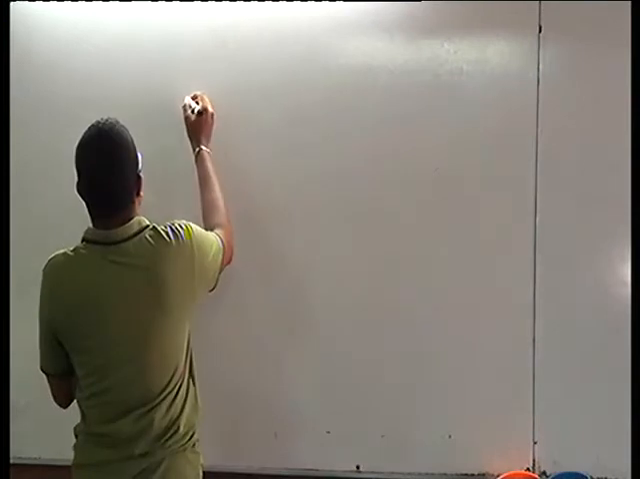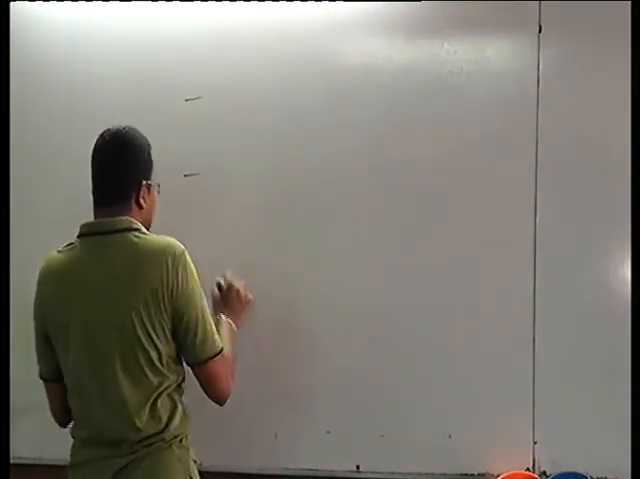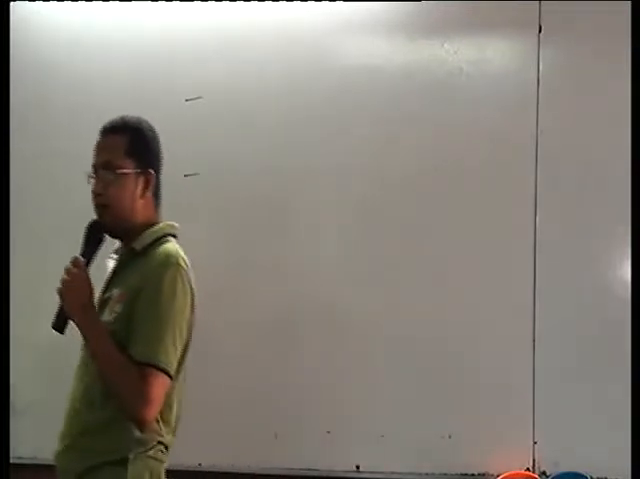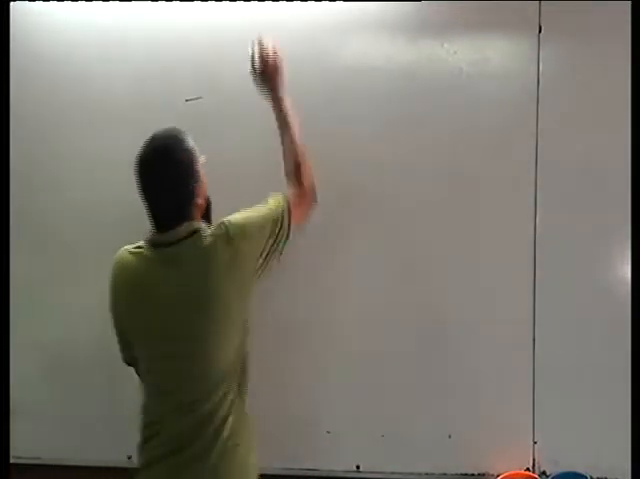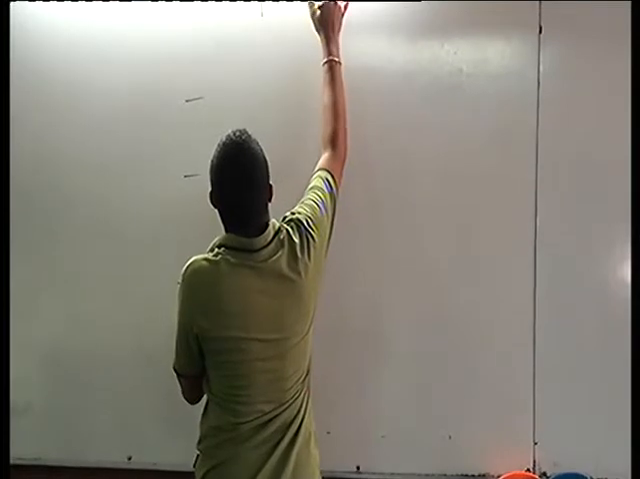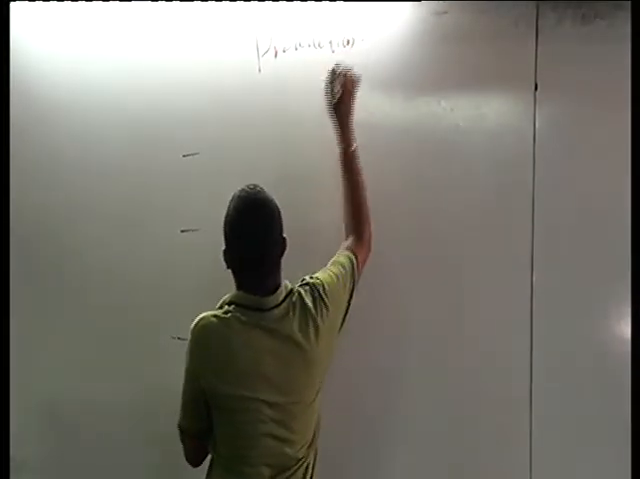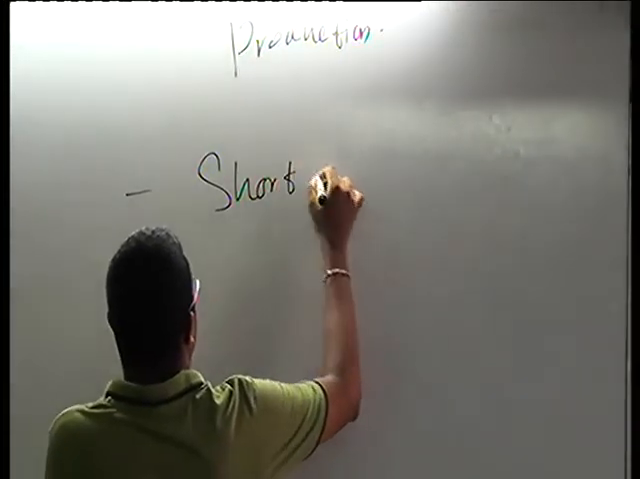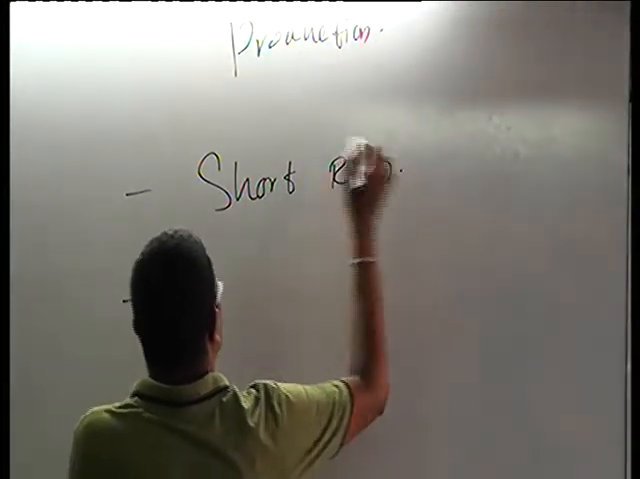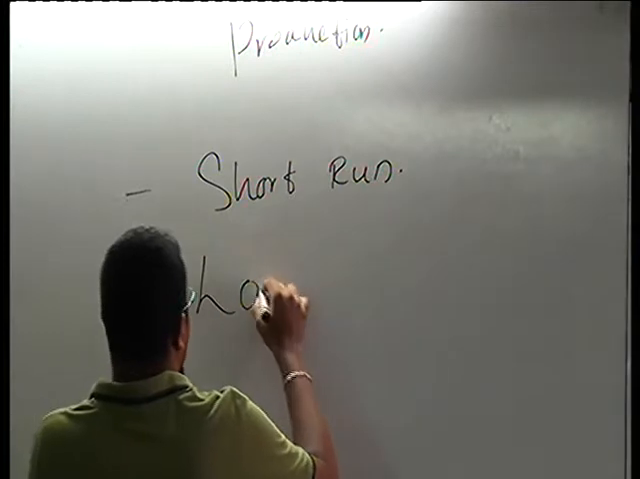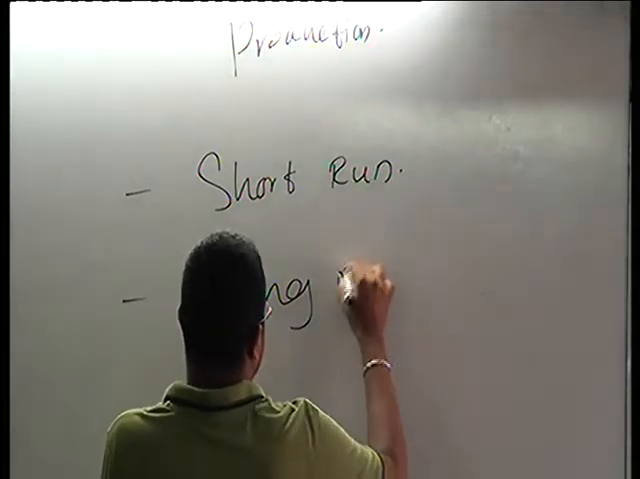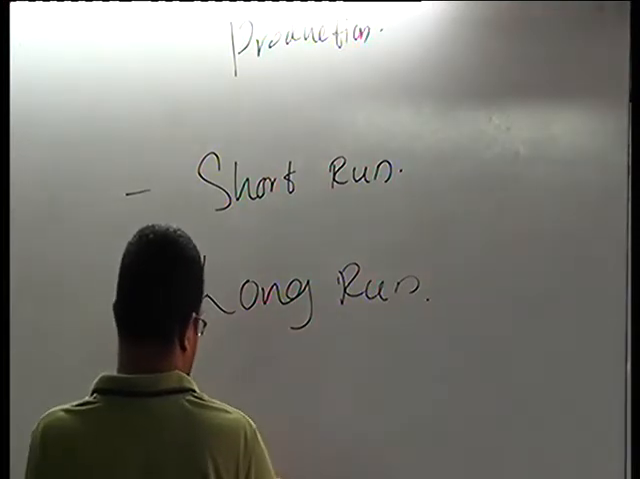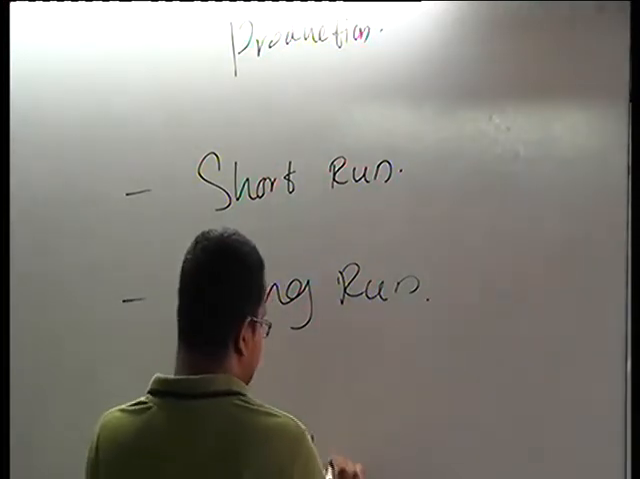by splitting the production into 3 different periods. Called production: first, short run, second, long run, third one, very long run.